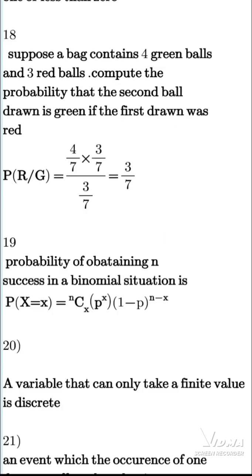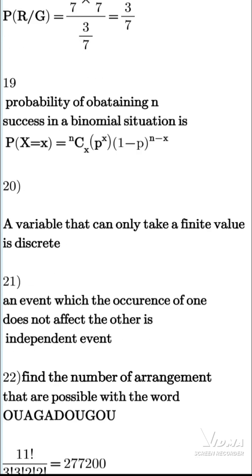So this is a conditional probability of red given green. We apply the conditional probability: red intersection green over the probability of green. So we have 3/7. Now, question 19, the binomial distribution.